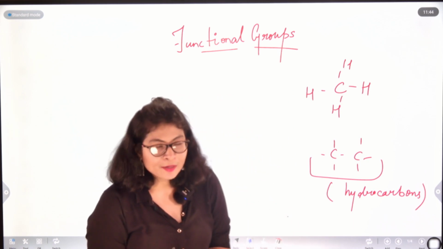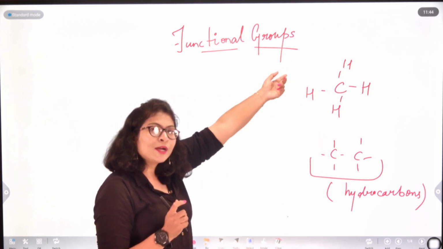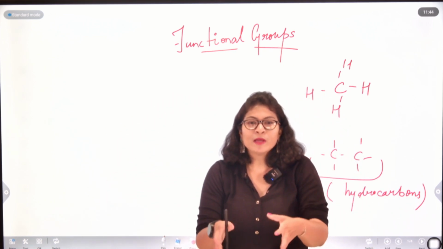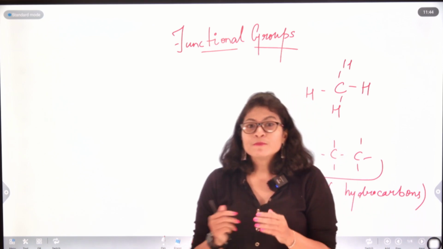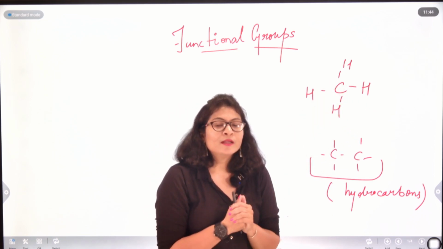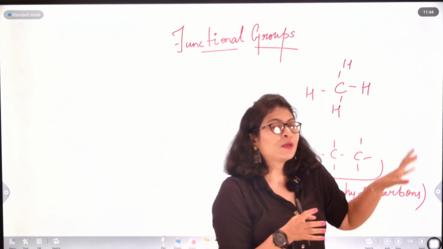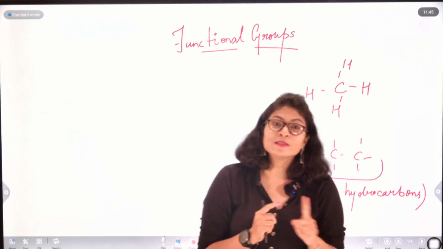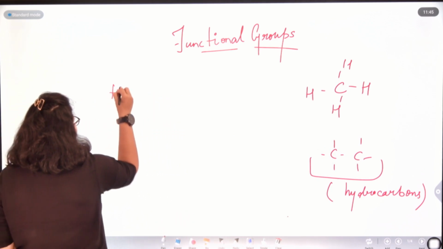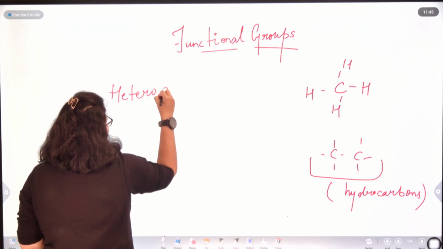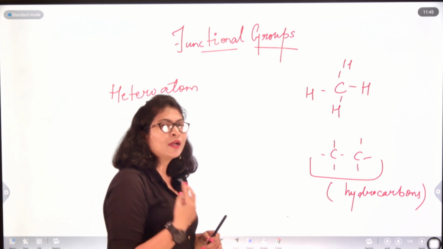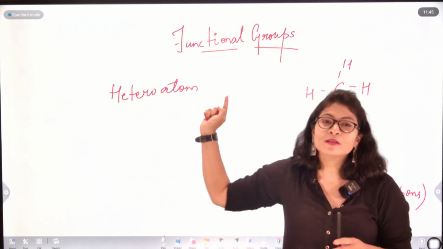For a carbon atom, carbon and hydrogen are its family. They belong to one particular family, which we call hydrocarbons. But if some other atom comes from apart from the family, that atom becomes a guest in the family of hydrocarbons, and that guest is given special treatment and is called a heteroatom. So any atom other than carbon and hydrogen in an organic compound is called a heteroatom.